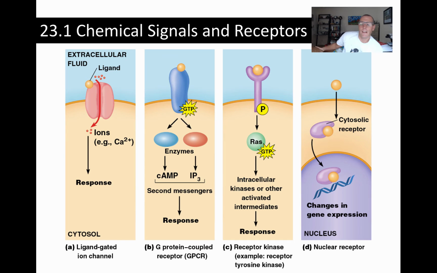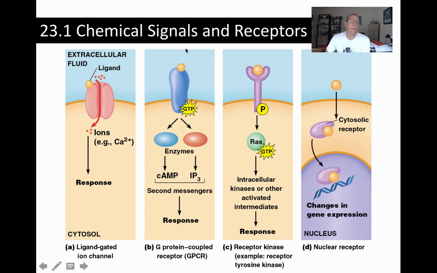So these hydrophilic ligands tend to bind to transmembrane receptors. A hydrophilic ligand is not going to pass across the membrane, obviously, and so that means its information is received on the cell surface. And so we could have a hydrophilic ligand activating a gated ion channel. So that's a ligand gated ion channel. And so the ligand binds, the channel opens, it could close, but here it would be open, and ions will move down their gradient, and that will elicit a response.